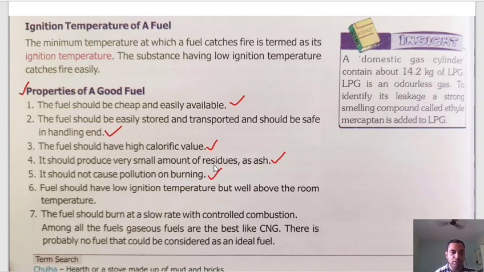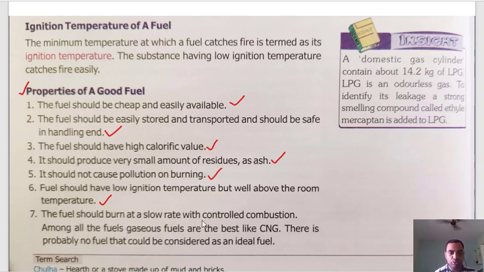Yes, this is a primary thing that we should consider for our environment and also for us as well, because we are related to our environment. If the environment gets damaged, it also adversely affects us. So the fuel should have low ignition temperature, but well above the room temperature. Okay, it is not like you need to heat it up to 1000 degrees centigrade. No, it should be low ignition temperature, but more than the room temperature, or else it's going to start burning in the room as well.